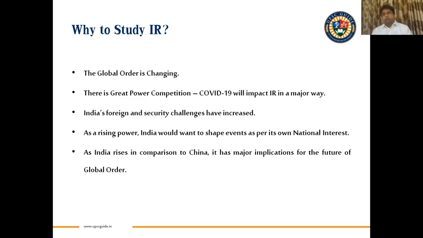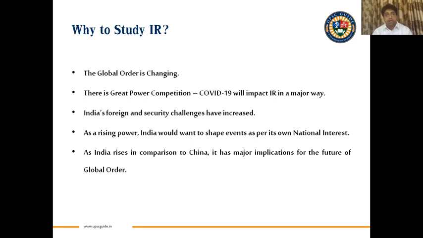Another part: why the world would want to engage with India is what you should be asking again. What you will find here is that the global order is now changing. During the Cold War, this world was in a state of bipolar politics. On one hand, there was the Soviet Union. On the other hand, there was the capitalist bloc led by the Americans. Today there is no Soviet Union, and the Chinese are rising very assertively, in an aggressive manner, to challenge the Americans. And America wants to have a close relationship with India to balance the Chinese. So the global order is in a state of flux.